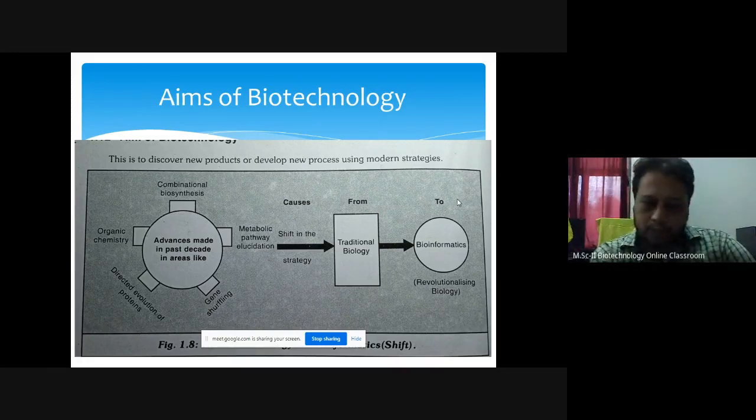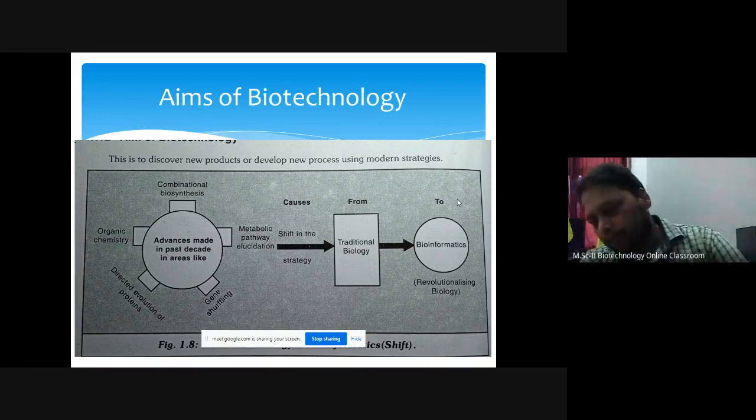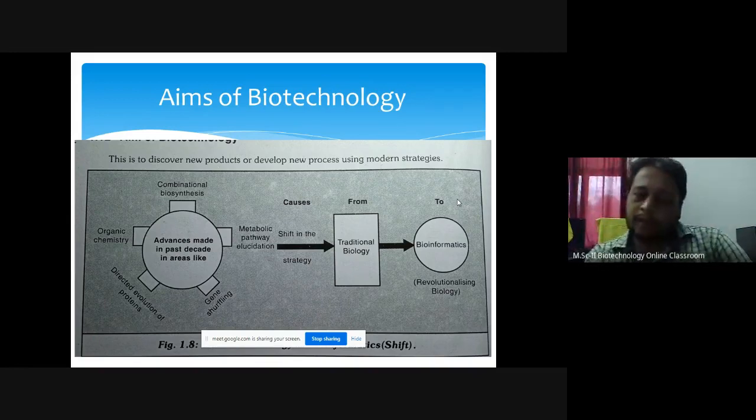So it comes to gene shuffling, then directed evolution of proteins. So all this data we have got: how genes are regulating the production of different enzymes, how they will govern the metabolic pathway, then how organic chemistry is used to extract this molecule, then what it will cause. We can use this strategy in traditional biology. Then we will take this to bioinformatics, and by using these tools, we can get a lot of new products.